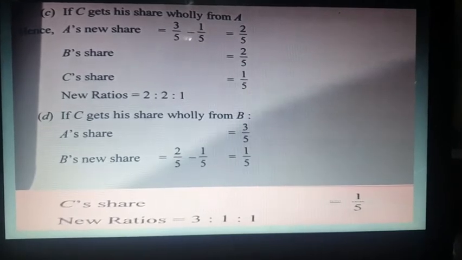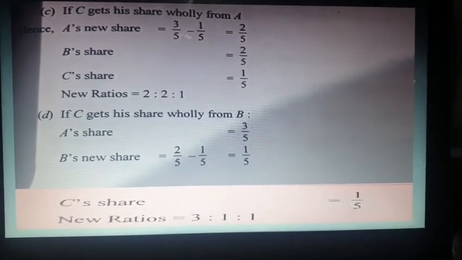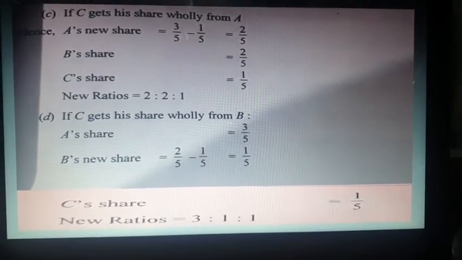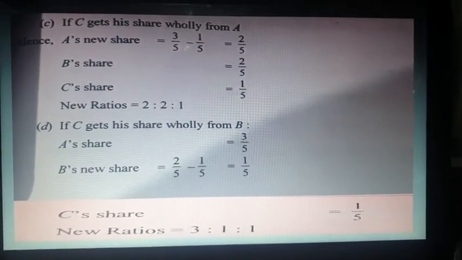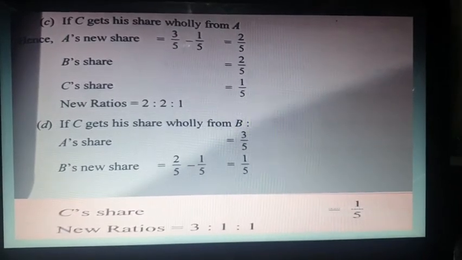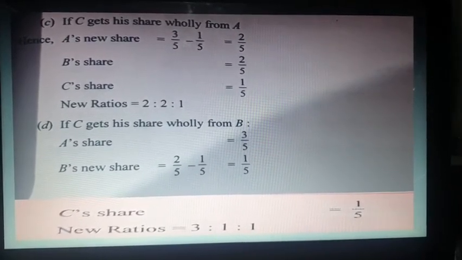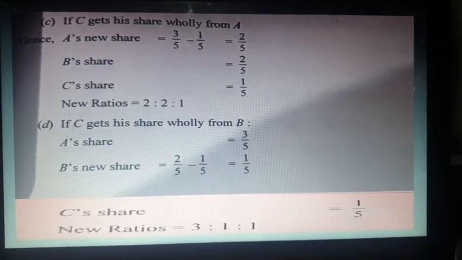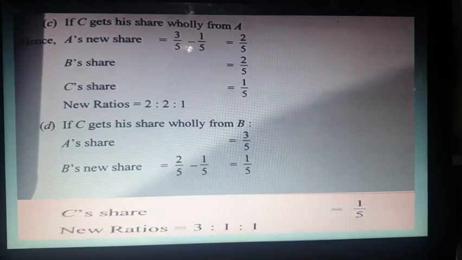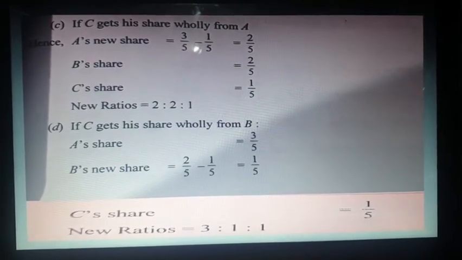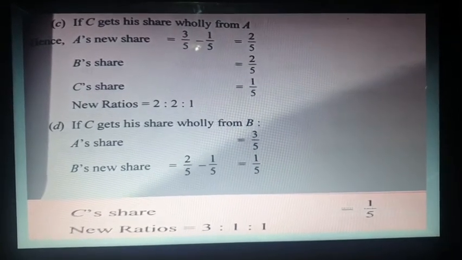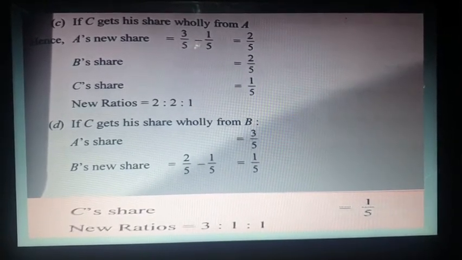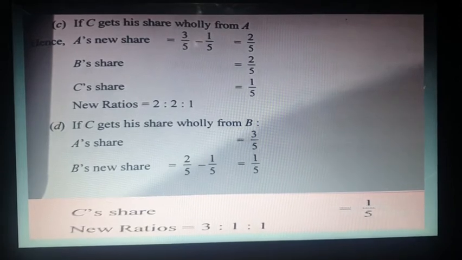Now you have to calculate the new ratio. The formula of new ratio is old minus sacrifice. And that formula is applicable only in case of A. Why? Because there is an old ratio of A and a sacrifice of A only. So A's old ratio is 3/5 and A is sacrificing 1/5. So A's new share is 2/5. But B is not sacrificing. So B's old share will be the same, that is 2/5. And C is getting 1/5, which will be written directly.